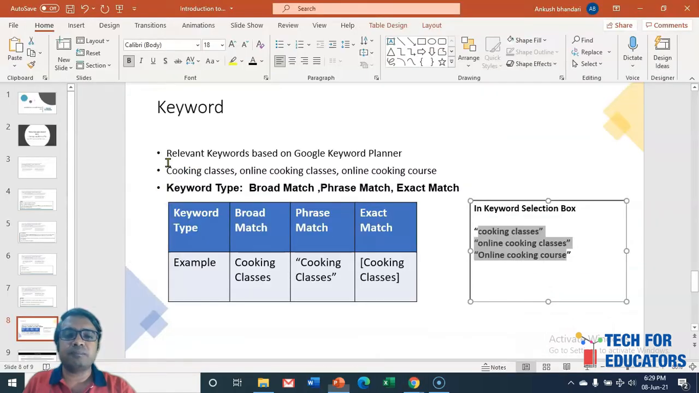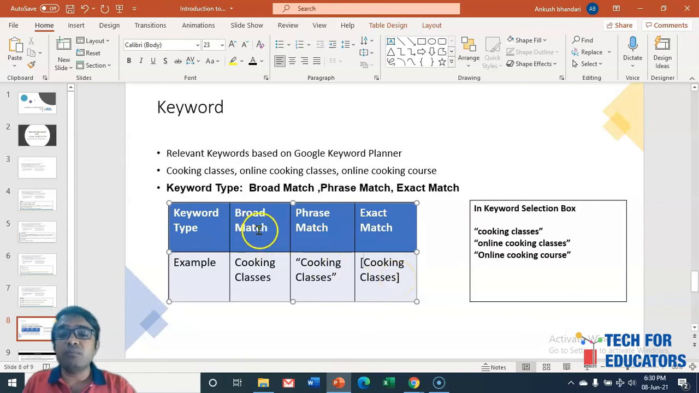And while giving these keywords, with the help of Google Keyword Planner, we have selected these keywords: online cooking classes and online cooking course. But again, here we have to keep the keyword type in mind. There are 3 keyword types: broad match, phrase match, and exact match. Broad match looks like we are just writing cooking classes. For phrase match, we add double quotes, and for exact match we write cooking classes under the brackets.